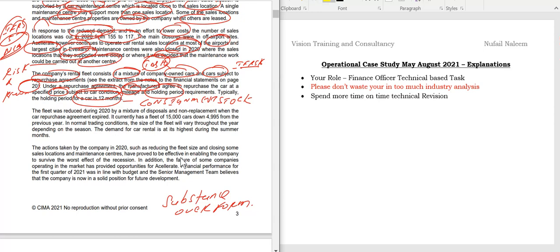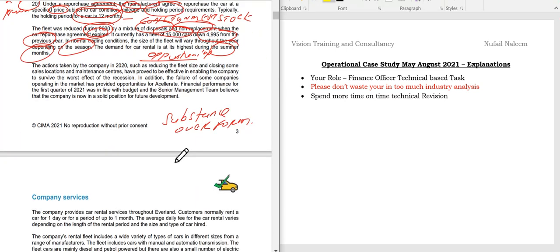So students, the fleet was reduced during 2020 by a mixture of disposal and non-replacement of cars where the repurchase agreement expired. So students, I told you IAS 16 is very crucial here. It is currently a fleet of 15,000 cars, down 4,995 from the previous year. So still they have a big number of cars, even though they have reduced it. In normal trading conditions, the size of the fleet may vary with the season. The demand for cars is highest in the summer months. So students, the summer month is an opportunity for your business. You can keep it in mind, and this also has seasonal demands as well.